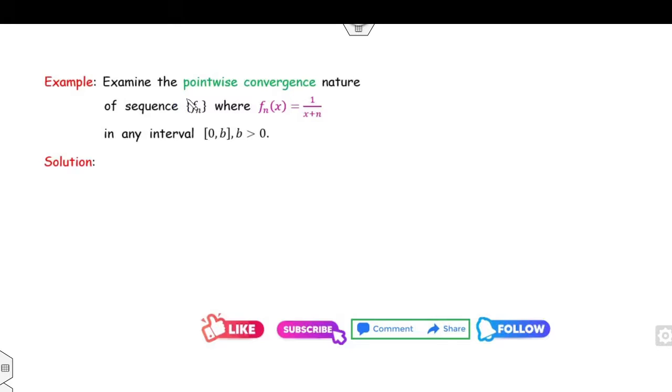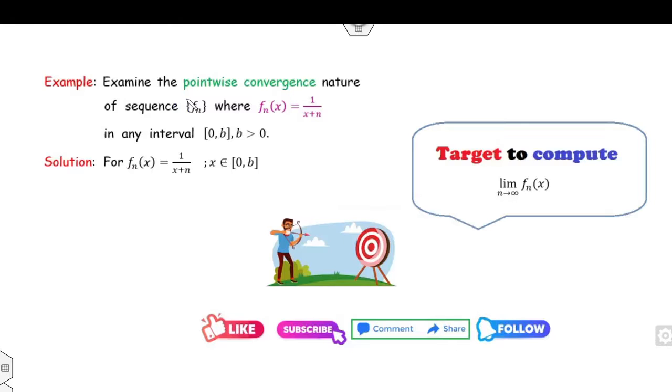Look at the second example. Now examine the pointwise convergence of this. Again, your target is to find the limit of fn(x). Now, we have three cases: if x is 0, if x is b, and if x lies between 0 and b. What will happen if x is 0? Then your fn(x) will be 1 over n. Then what is the limit of fn as n approaches infinity at 0?